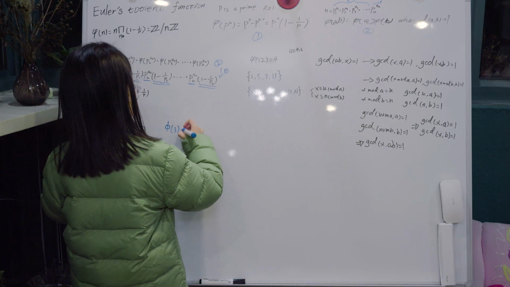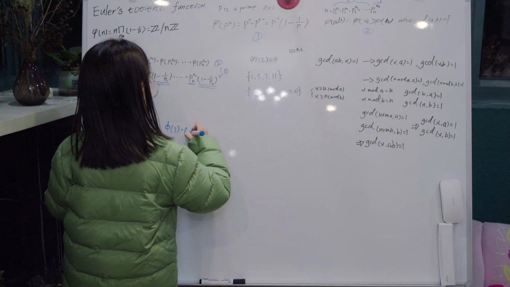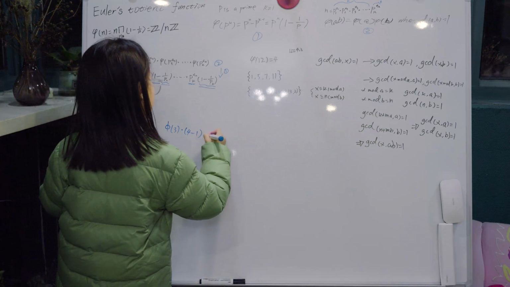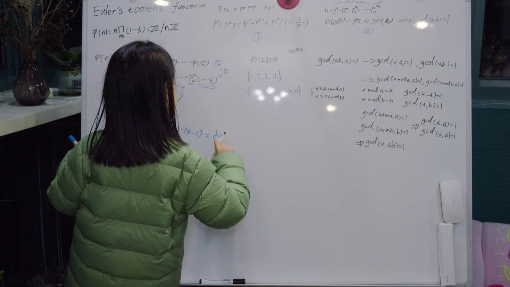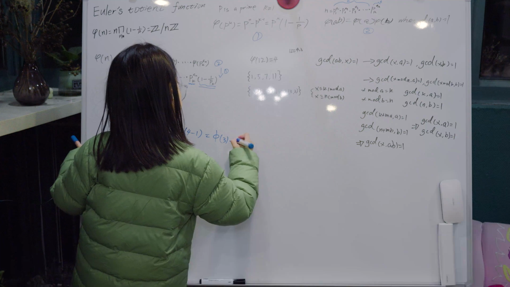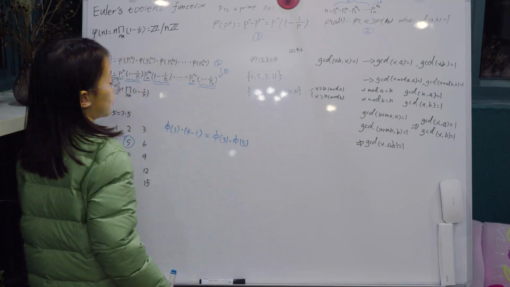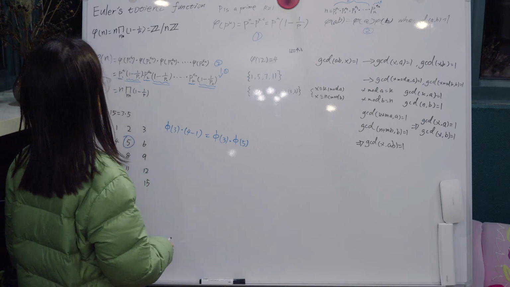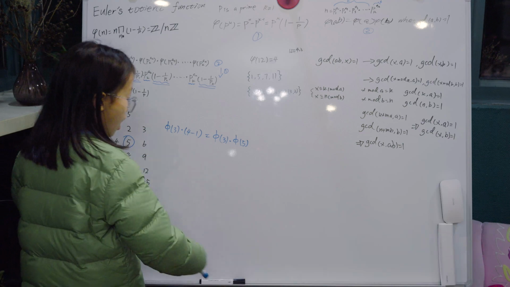And then times, you see every row, that's 5 minus 1, right? 5 minus 1, that's equal to φ of 3, right? φ of 3 times φ of 5, right? So that's easy, right? And this is the first example. It's very easy, but we don't know how to solve all of them.